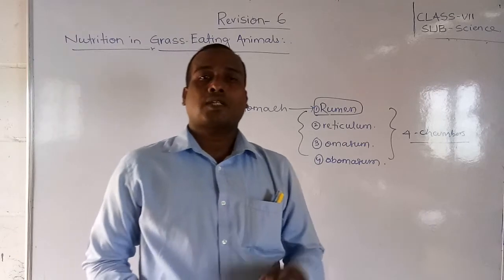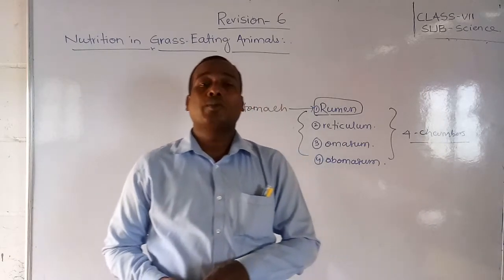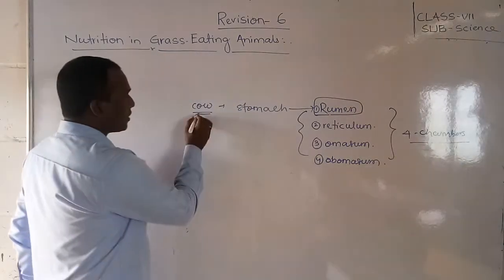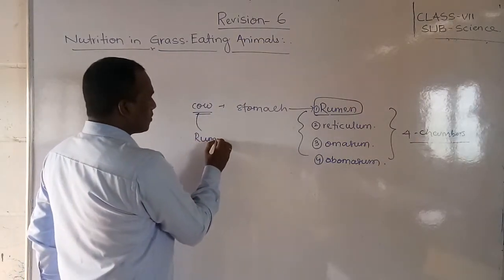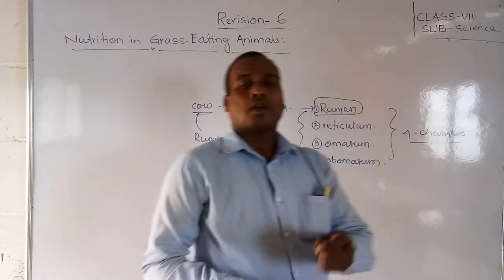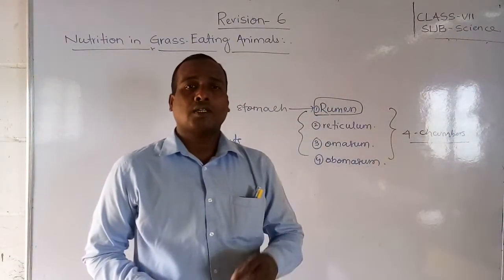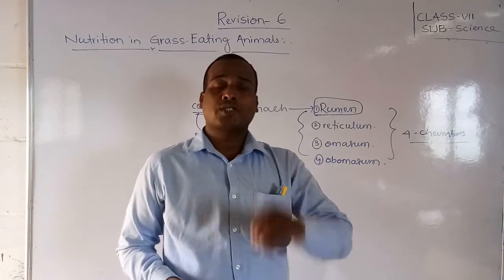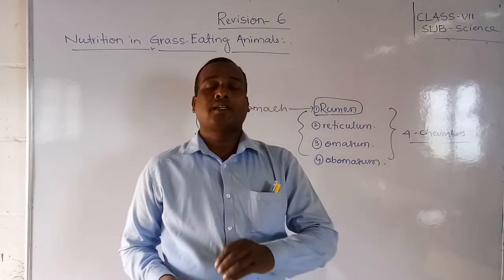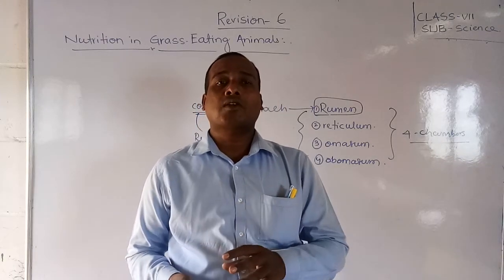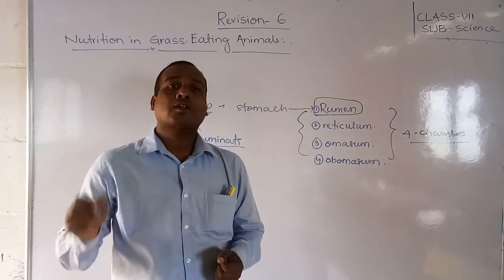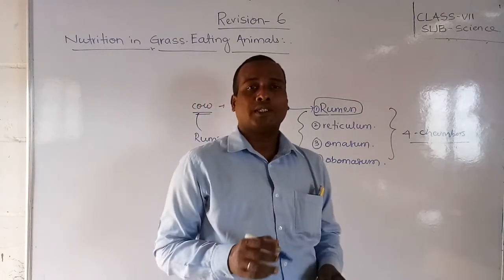That is why they are called ruminants. Grass eating animals are called ruminants, so the cow is also a ruminant. What is rumination, students? It is the process of chewing the cud. That process is called rumination.